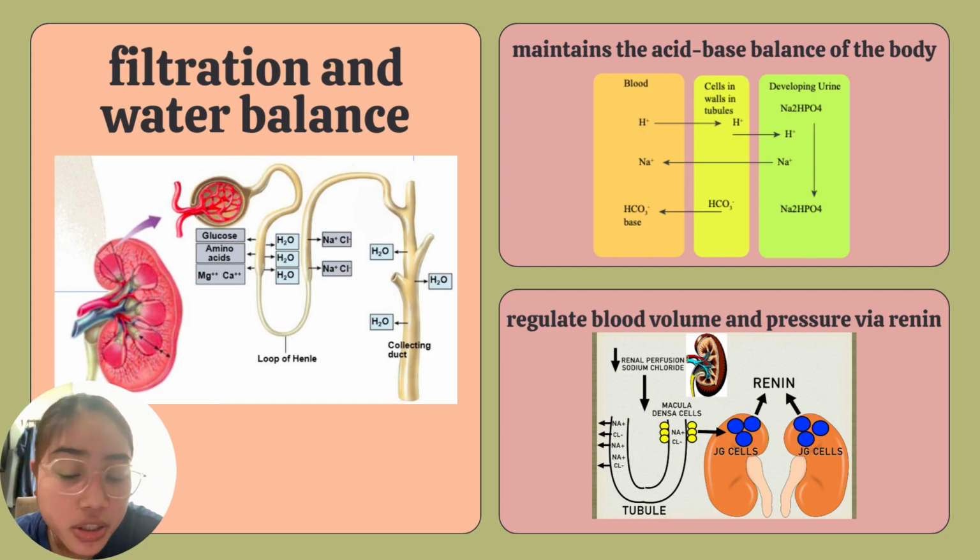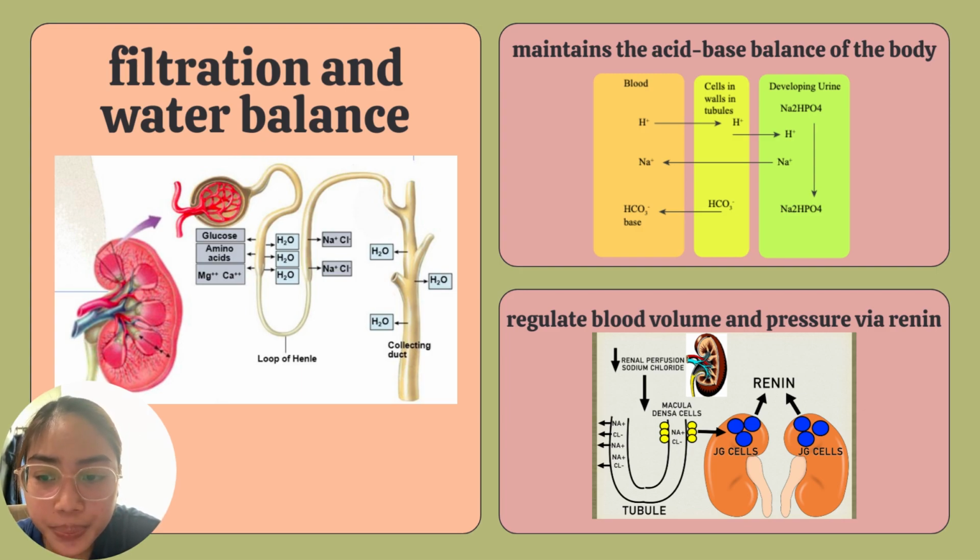And then this process also helps maintain the body's water balance, which is essential for proper cellular function and regulation of blood pressure. Specifically, it maintains the acid base balance of the body by regulating the pH of the blood. So the kidneys are able to produce bicarbonate, which affects excess acid in the blood because it acts as a buffer to neutralize the excess acid in the blood. So we can see that here, courtesy of the tubules which are found inside the kidney.